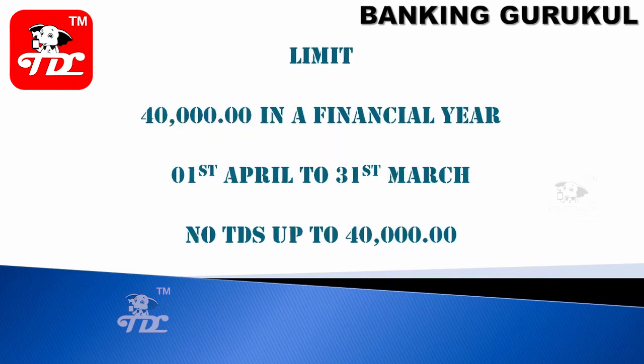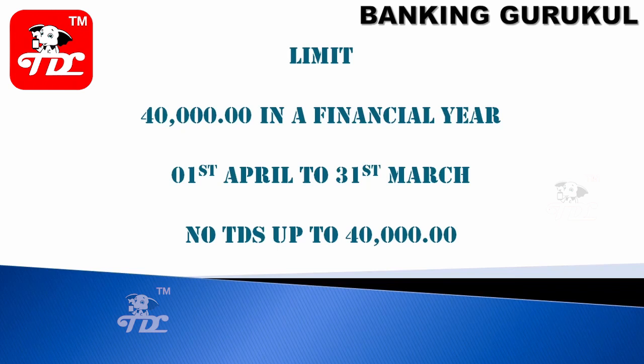So what is the limit? If I get 1000 rupees as interest on a deposit, do we have to deduct the TDS? No. As per income tax rules, at present the limit is 40,000 in a financial year. If a customer is getting interest on multiple accounts, and the amount is less than 40,000 in a financial year, the bank need not deduct any TDS.